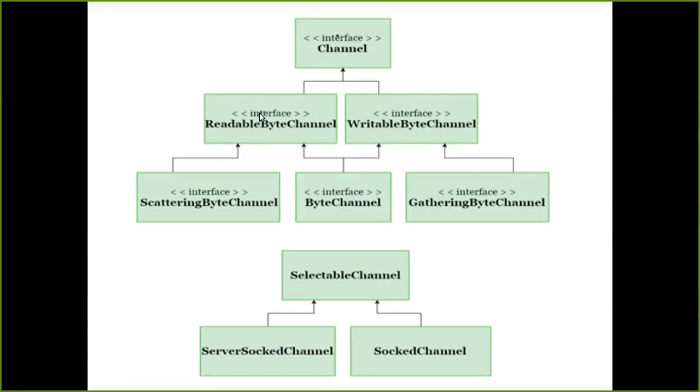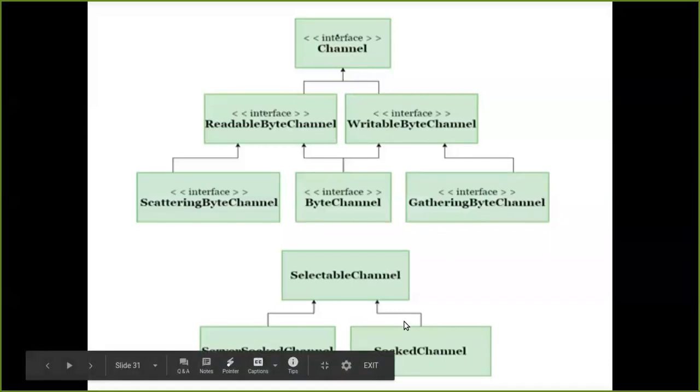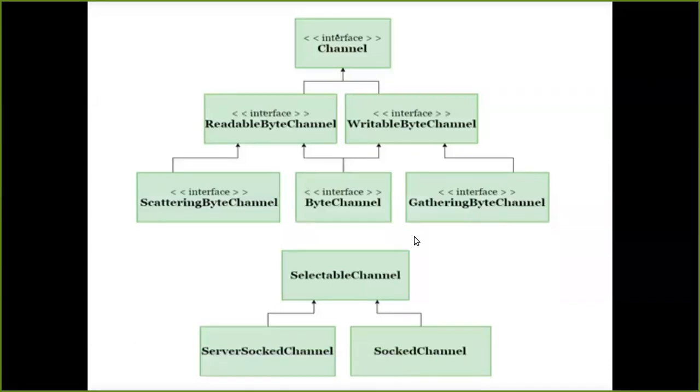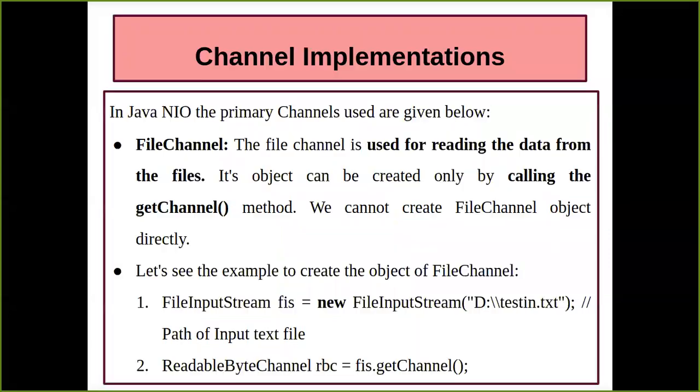Then we have other sub parts. The scattering byte channel comes under your readable byte channel. Your byte channel interface comes under both readable and writable, and then the gathering byte channel comes. From here, you are not going to use anything. It's just the readable and writable byte channel and the main interface name that you're going to use. Then the server socket channel and the socket channel come under the main class, that is your selectable channel. Not much is needed from this: just two or three interfaces, and the last two classes we are going to use.